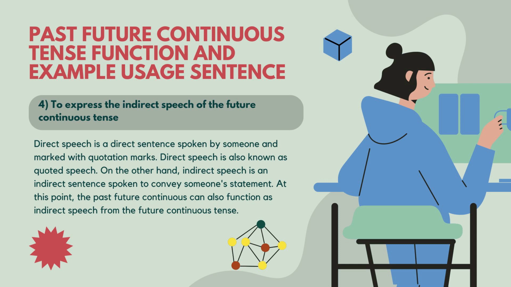Now, keep in mind there are 16 tenses in English, which means there are 16 formulas for direct and indirect speech. At this point, the past future continuous can also function as indirect speech from the future continuous tense.